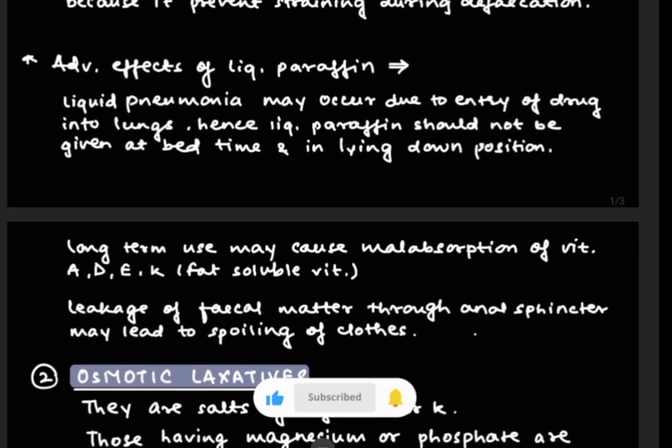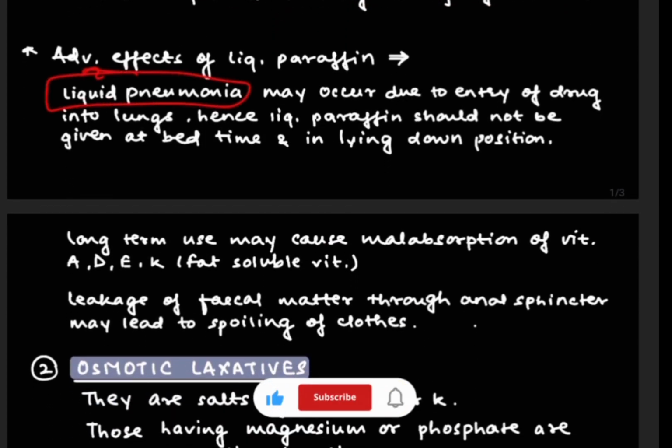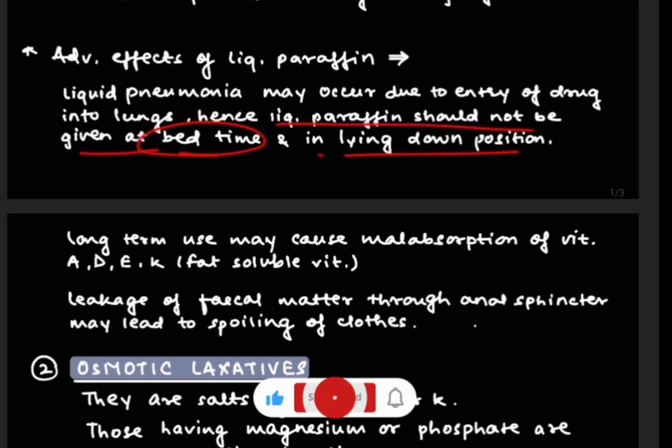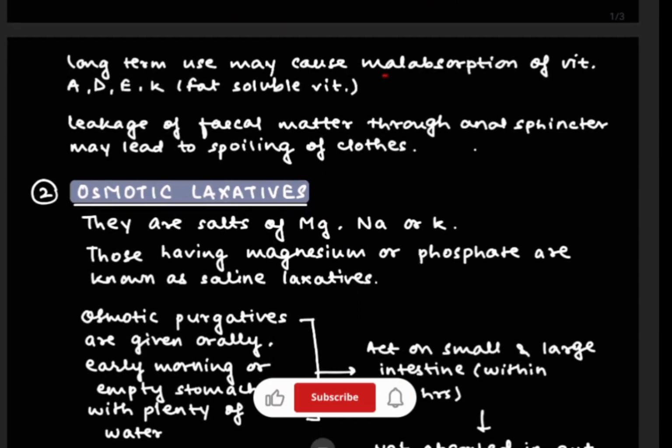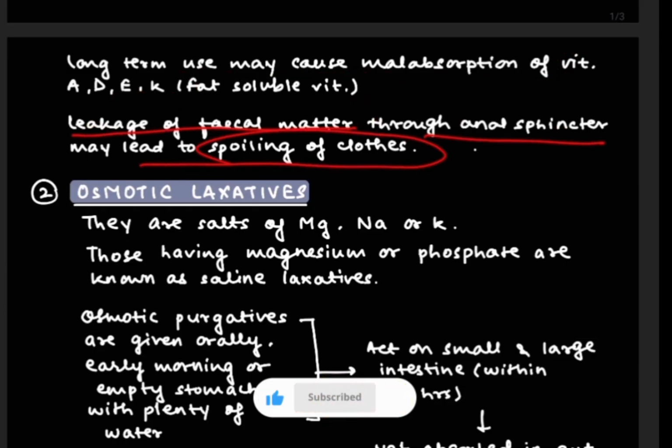Now there are some adverse effects. First is lipoid pneumonia. It may occur due to the entry of the drug into the lungs. Hence liquid paraffin should not be given at bedtime or in a lying down position. Second, long term use may cause malabsorption of vitamins such as A, D, E, K, which means fat soluble vitamins. And third, it can cause leakage of fecal matter through the anal sphincter, which may lead to spoiling of clothes.